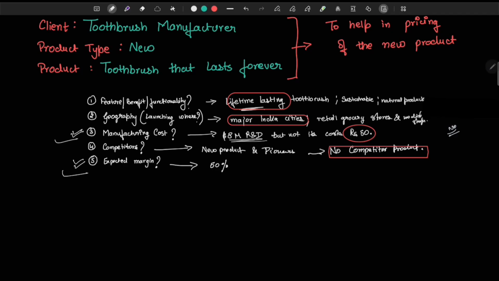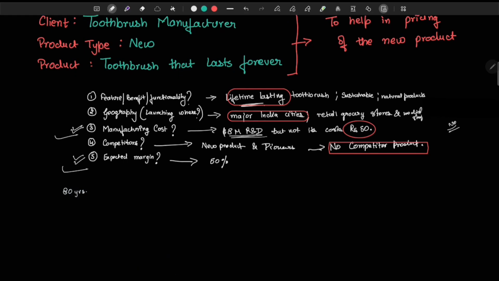Since this is a product that lasts forever, we'll see how much a normal brush costs throughout the lifetime of a human. Let's say the life expectancy of a normal person is 80 years. I'll remove the first 10 years of infancy and childhood, and only calculate for the next 70 years. In these 70 years, I'll try to find out how many toothbrushes they have used and how much that cost the user.